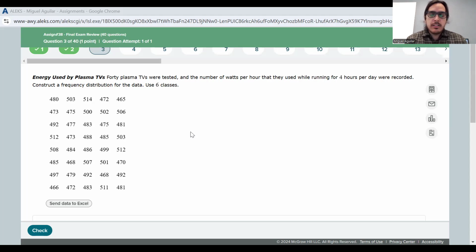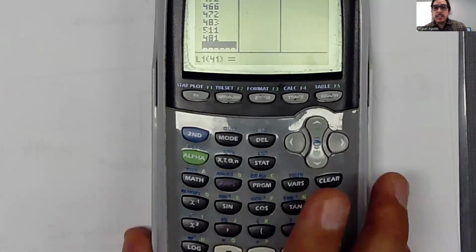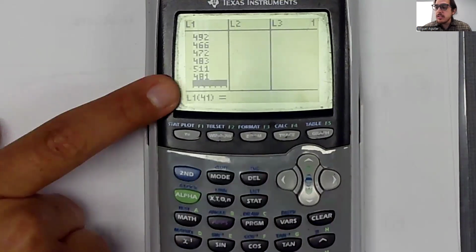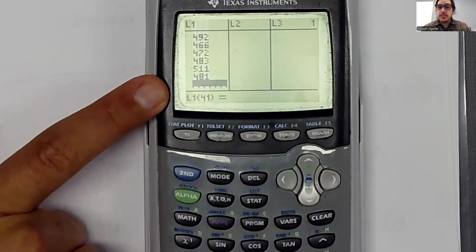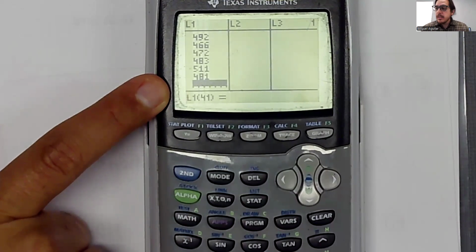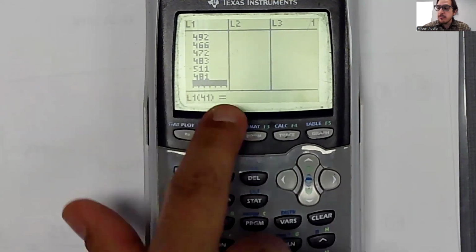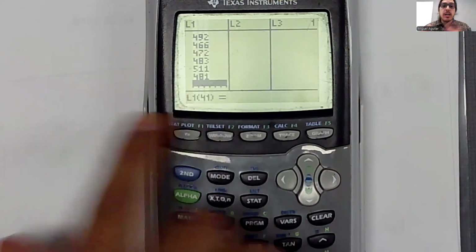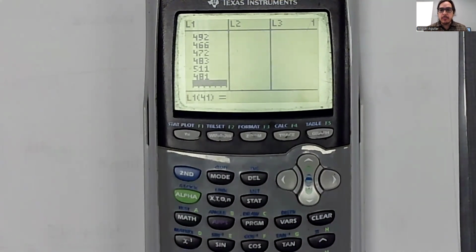Okay. So when you type this into your calculator, you should see that in your list, you should have 40 items in the list. So that means that this blank item that we could enter as our next data point, that value would be the 41st thing in the list, but we're not going to do that because we only have 40 data points.